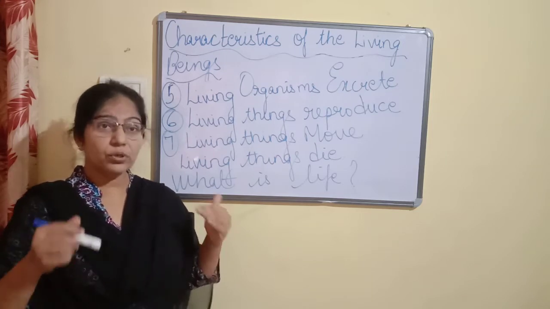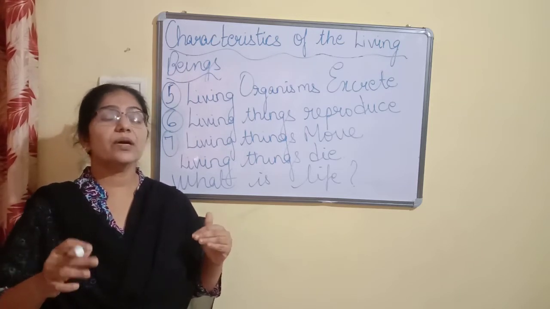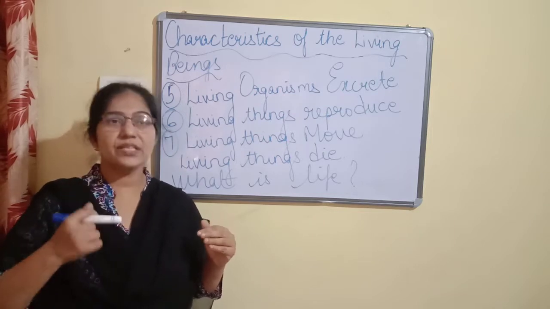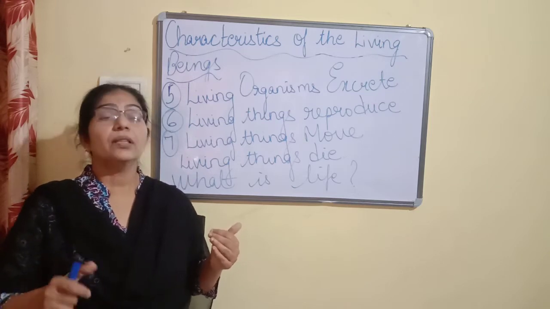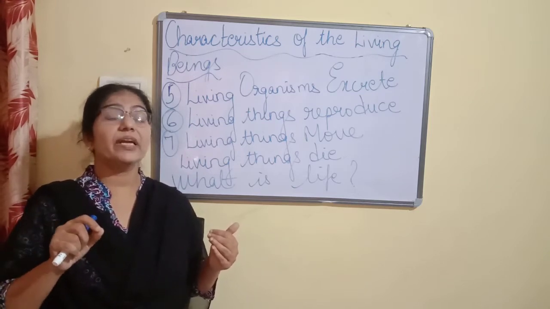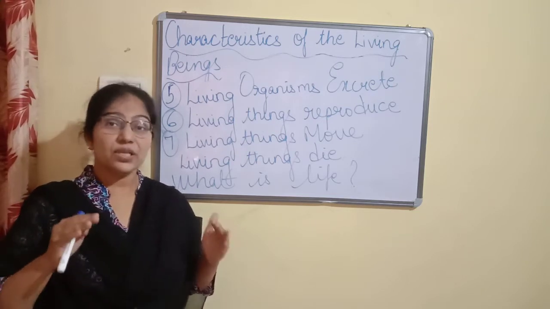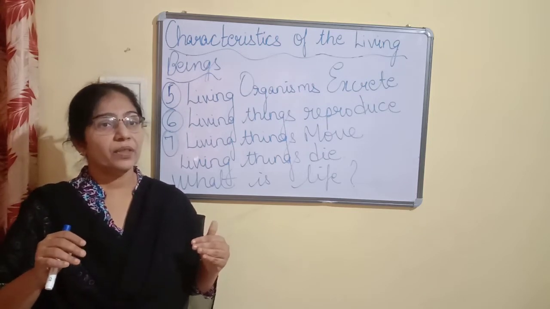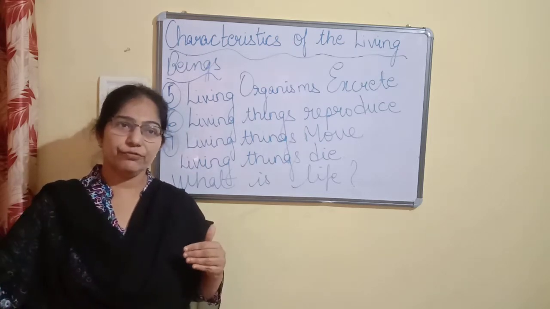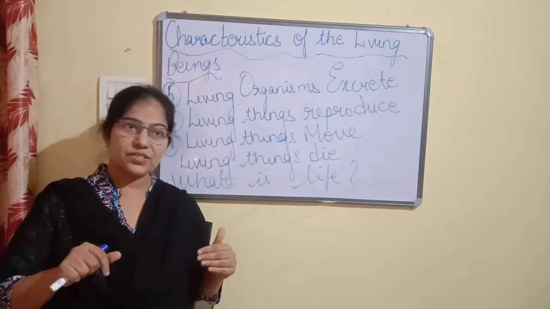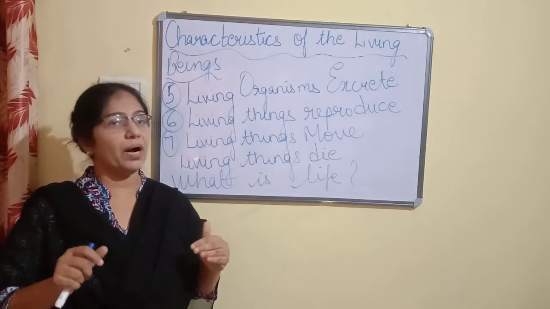Now, the food that we eat, the whole food is not digested, or we can say only a part of the food is utilized by the body. Then what happens to the remaining undigested food? The undigested food that is left has to be thrown out from the body. It turns into waste. So this removal of waste from our body is called excretion, or the process of removing undigested food from our body is called excretion.